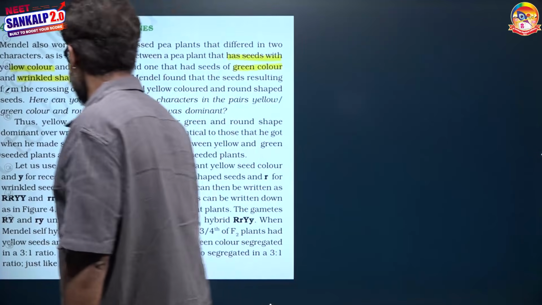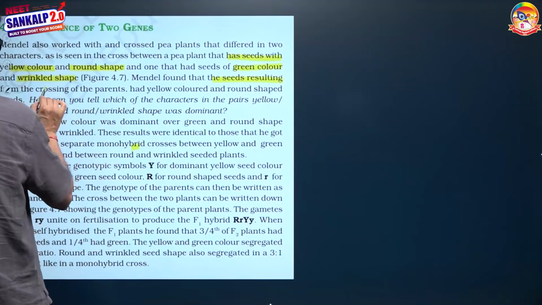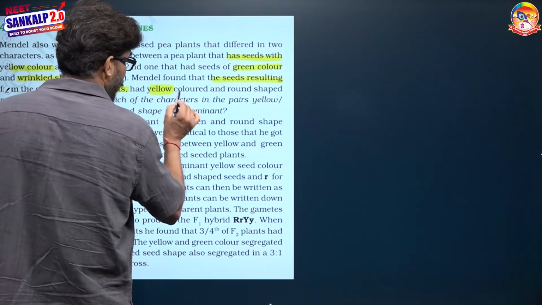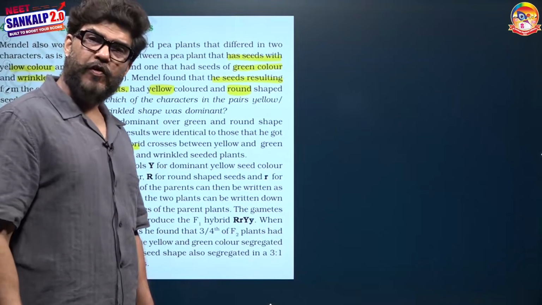And when he did this cross, he found that the seeds resulting from the crossing of the parents, meaning F1, had a yellow color and they all were round. Meaning only the dominant phenotype is expressed.